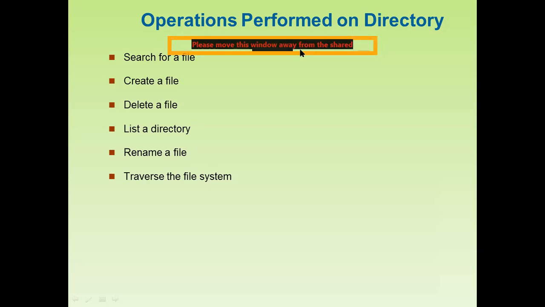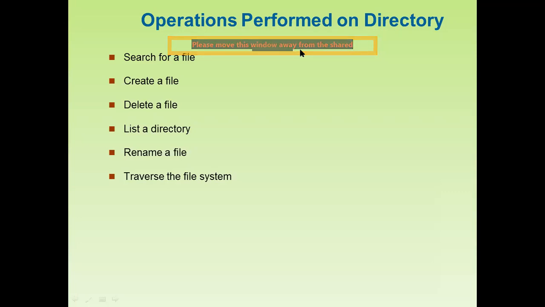Suppose we want to change the name of the file, rename a file, or traverse the file system. In the directory, whenever we are going to create a directory, then for the search system, we can traverse the file system.